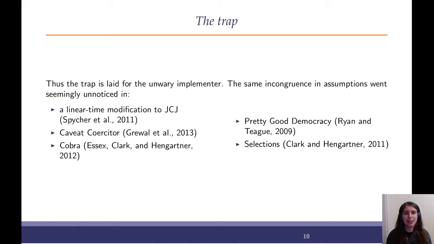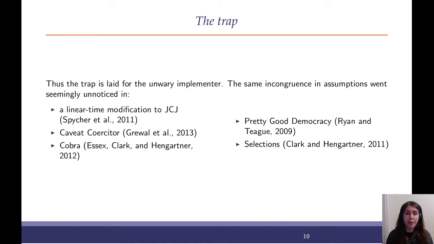And thus, we have the trap laid. And remember, JCJ explicitly says, yes, we model it as an ideal primitive that has this property, and they accept, yes, the one that we cite doesn't have this property, but they don't make that explicit. And the same incongruence and assumptions seems to have gone unnoticed in quite a few papers, which I've listed here.